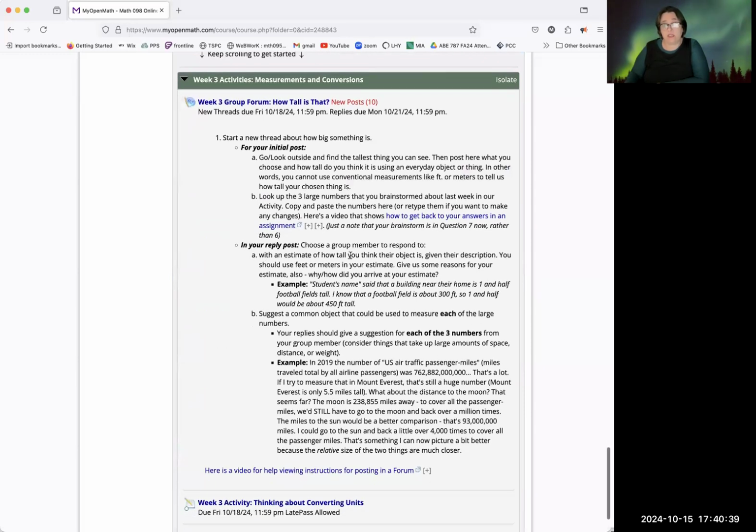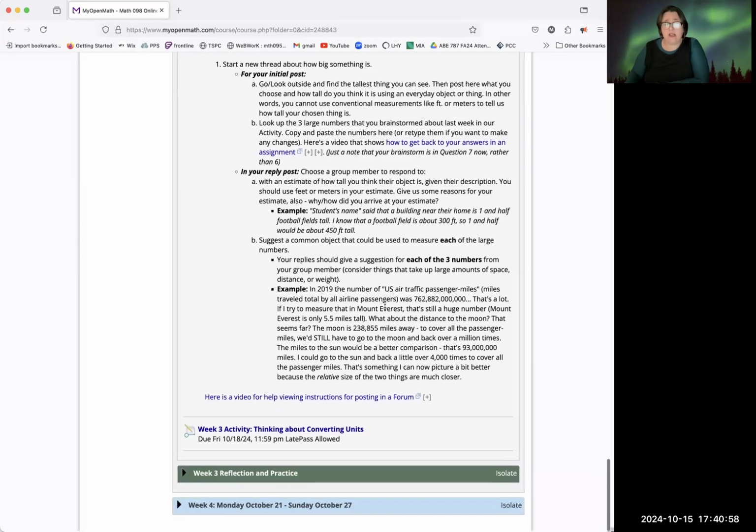Now the forum, I set it up to automatically grade. It's 10 points maximum. So you receive 5 points for your first post, your initial post, and then you receive 5 points for your response. The more responses you can do, the better, but the idea is that you would be interacting with the other students in the class on the forum.